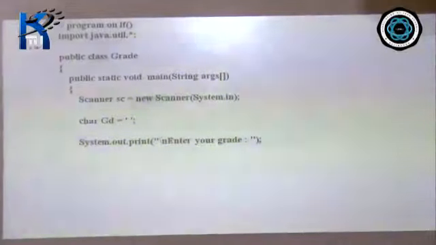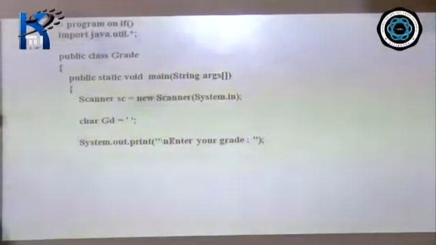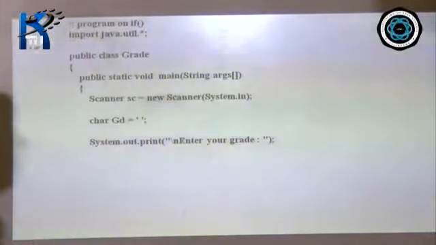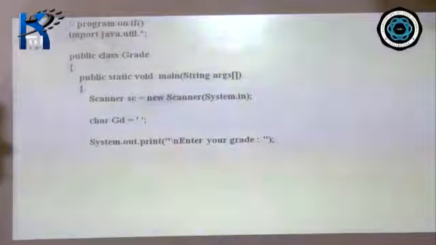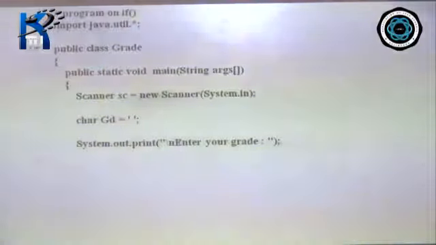That is, before it starts, it goes to the next line and just starts printing. Instead of \n, you may use println. Okay, but it is a different thing. We'll come to an episode where I'll discuss the difference between system.out.print, println, and the function of \n. Fine. So in this program, we are displaying enter your grade.